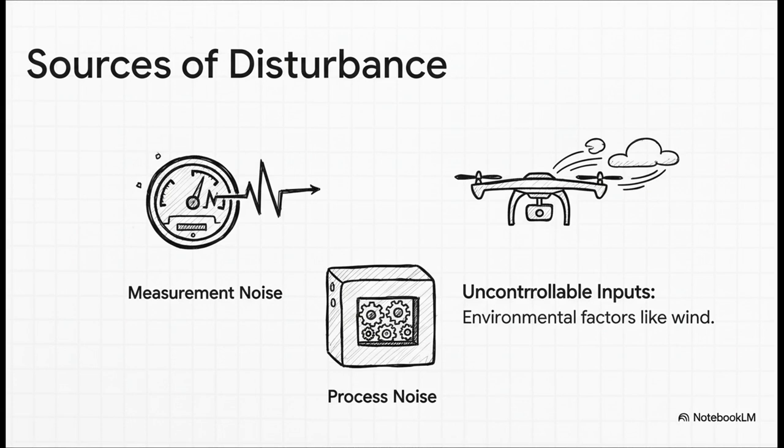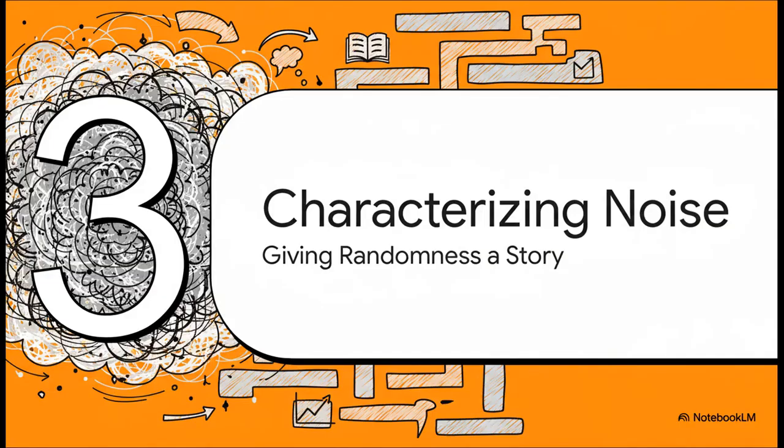We call that measurement noise. It could be external factors we can't control, like a sudden gust of wind nudging a drone off course. Or it could even be random fluctuations from inside the system itself, which we call process noise. Okay, so we've admitted that our system is messy, but we can't just throw our hands up and say, oh, well.